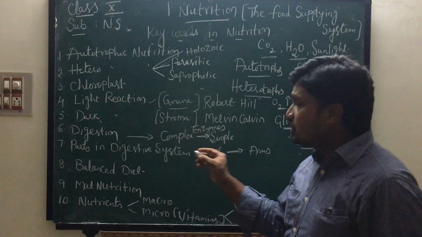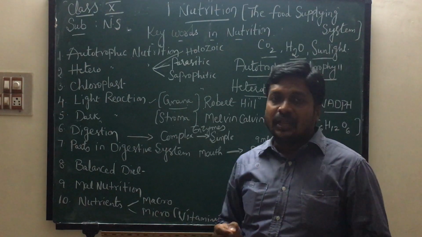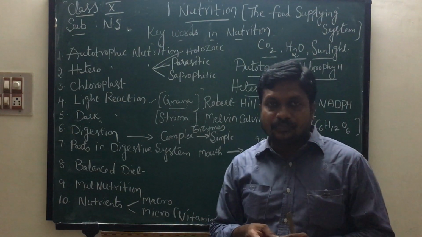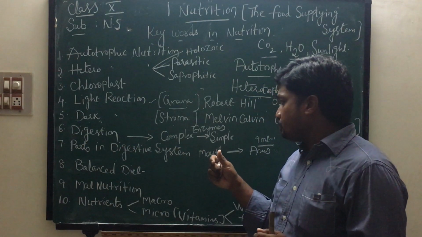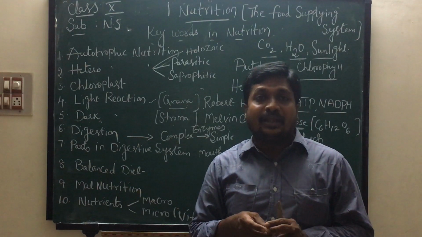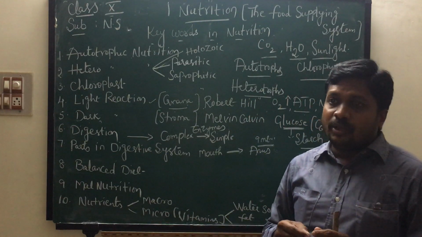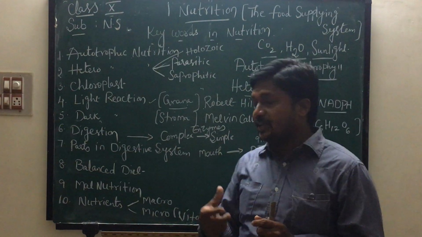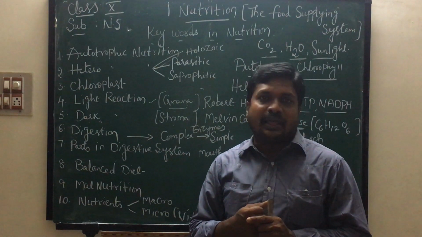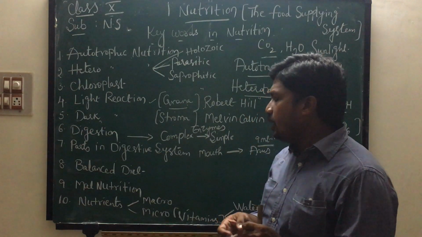Already we learned the length of the human digestive system is 9 meters. In that, the small intestine alone is 7 meters. Now, in the human digestive system, digestion starts from the buccal cavity and ends with the small intestine. Digestion does not take place in the esophagus, large intestine, rectum and anus. In these four parts, we cannot observe digestion in the human body.